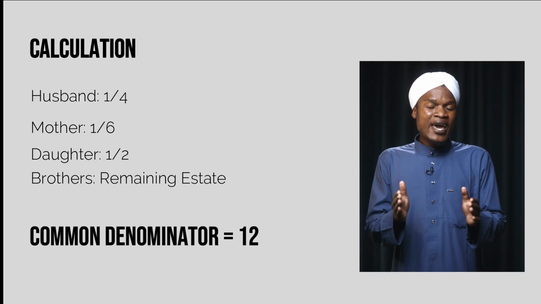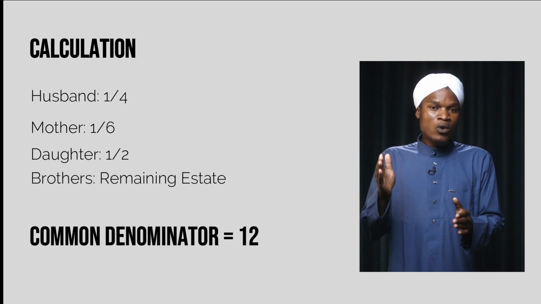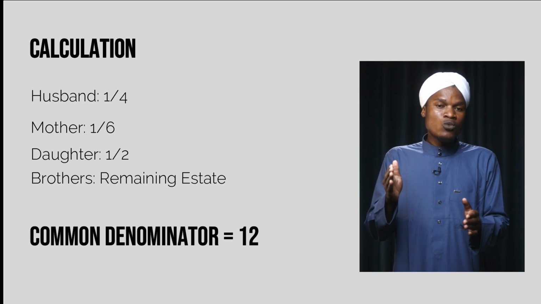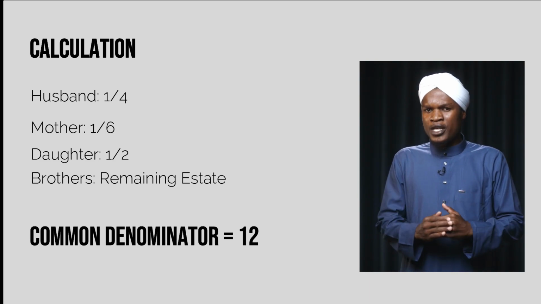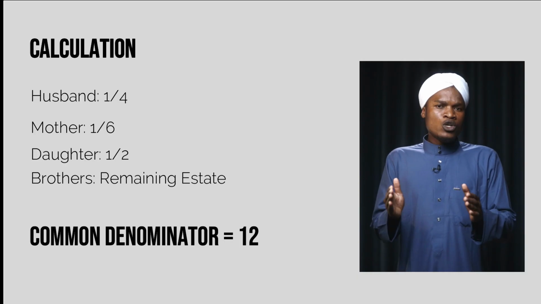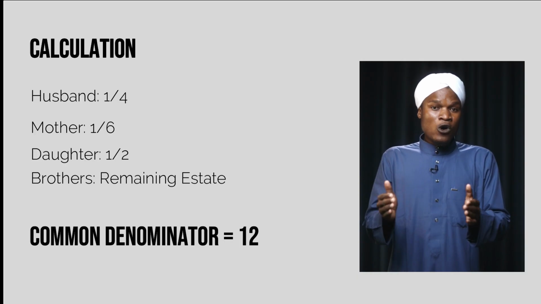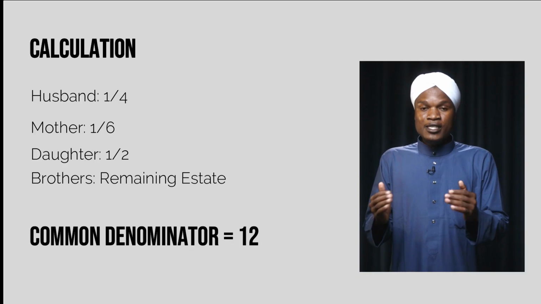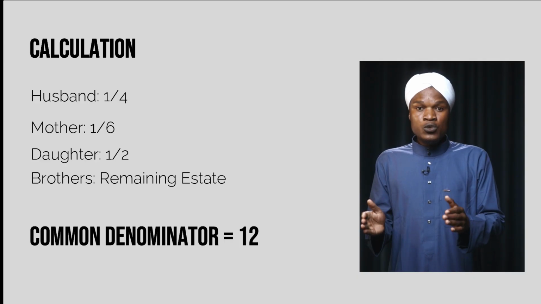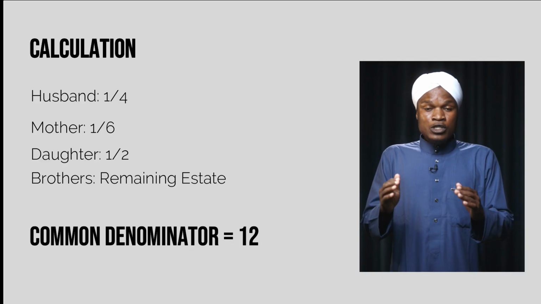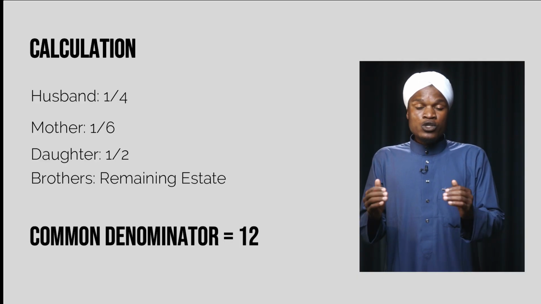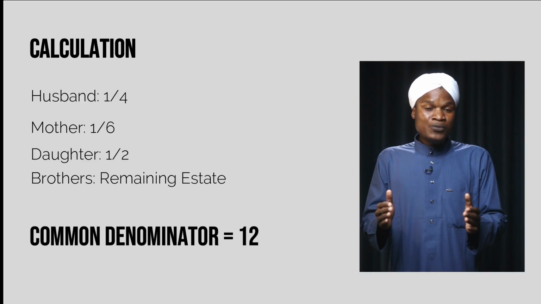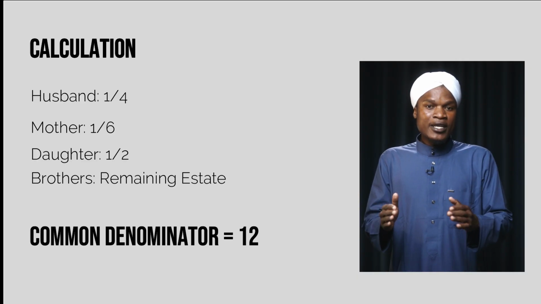Now we need to find the LCM of these denominators: 1/4, 1/6, and 1/2. Our common denominator would be 12. 12 into 4 is 3, 3 times 1 is 3. 12 into 6 is 2, 2 times 1 is 2. 12 into 2 is 6, 6 times 1 is 6.